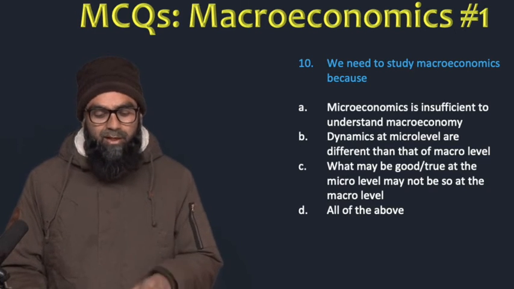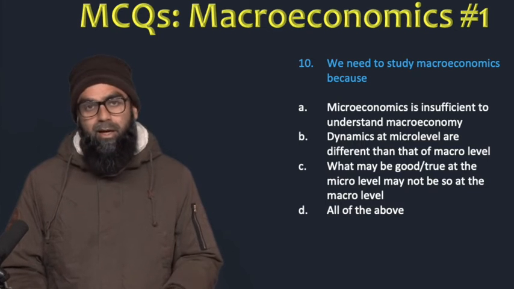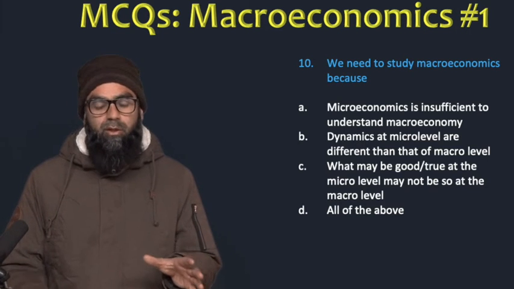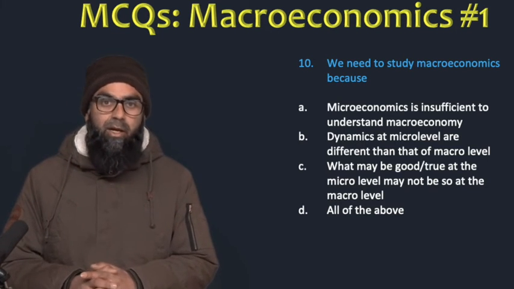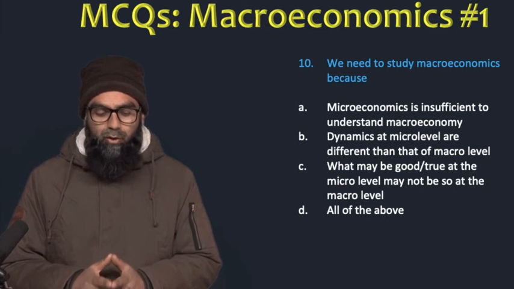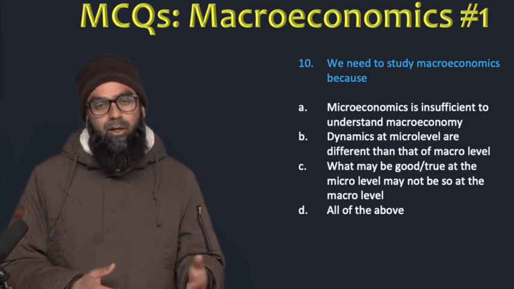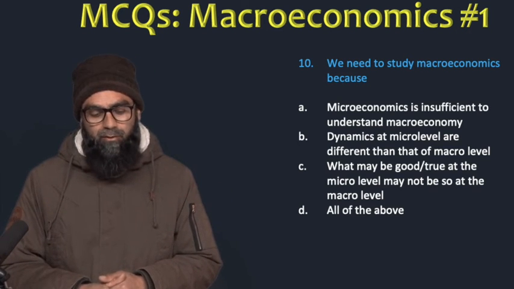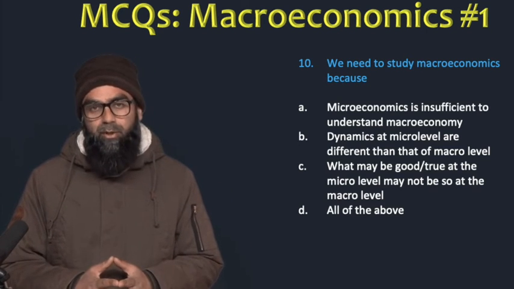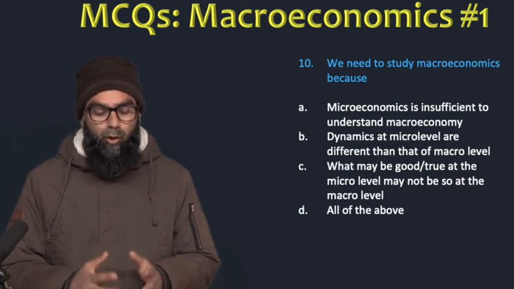The second option is dynamics at the micro level are different than that of macro level. At macro level, the way things work, it is different than the way things work at the micro level. The C option is what may be good or true at the micro level may not be so at the macro level. What is true about the micro level may not be true at the macro level. And the last option is all of the above. So we have to identify the most appropriate option over here.